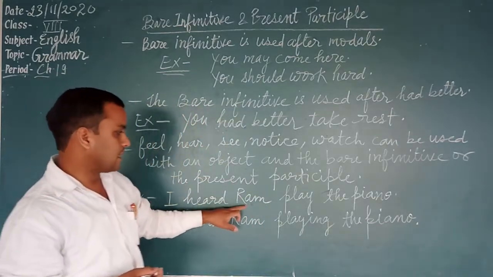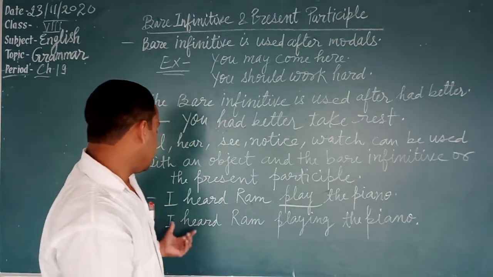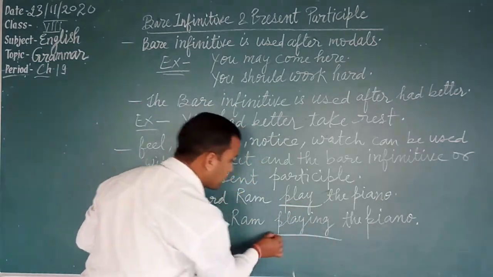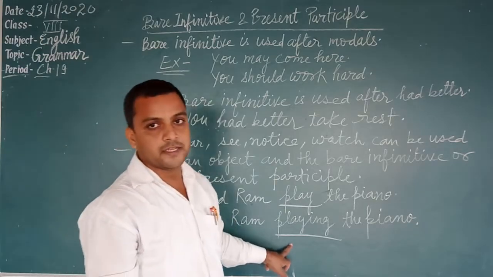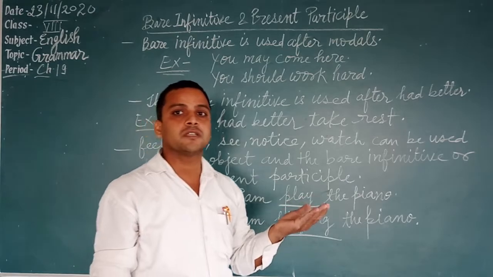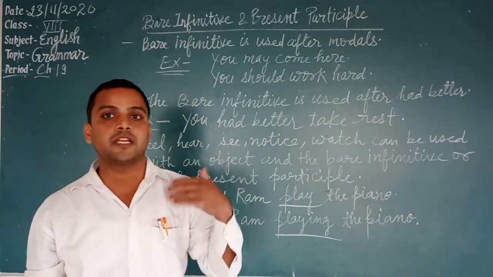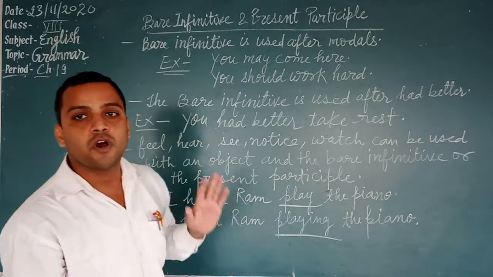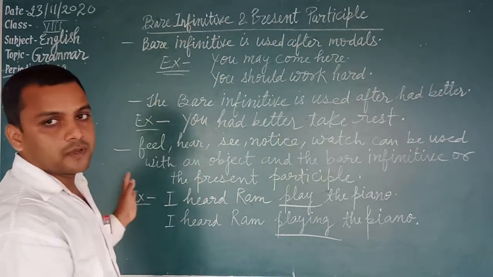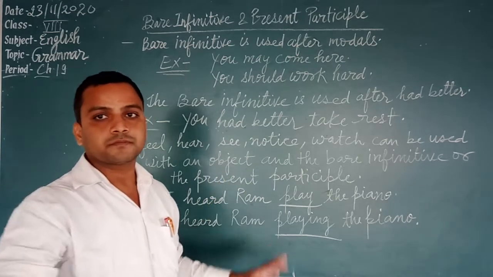I heard Ram play the piano. Play, this is bare infinitive. And, I heard Ram playing the piano. This is present participle. Means after these verbs we use an object, and after that we can use the bare infinitive or the present participle. We can use any one of them. Okay.